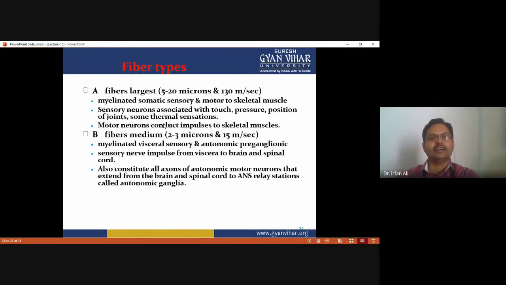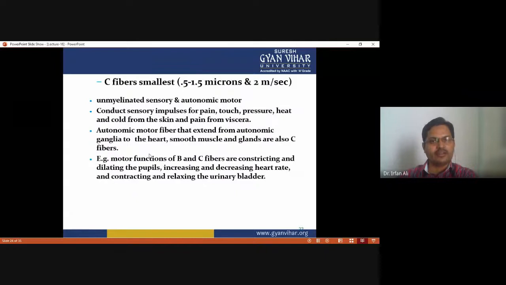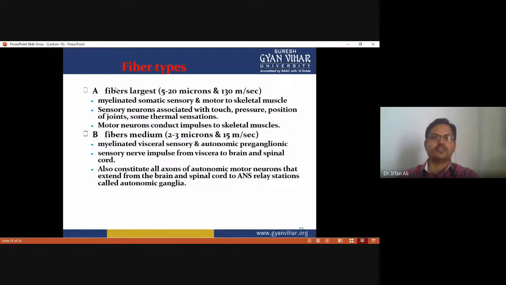On that basis, the fibers are of three types: the largest fiber, medium fiber, and smallest fiber. The largest fiber has a size up to 20 micron and a speed of 130 meters per second.